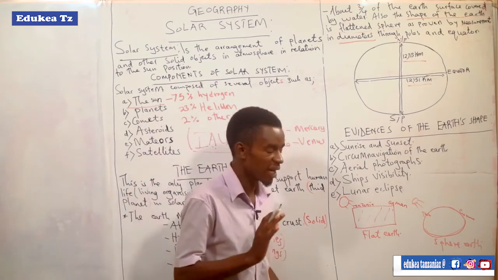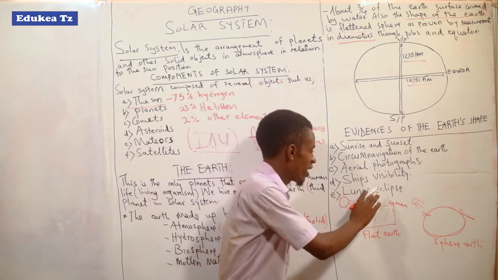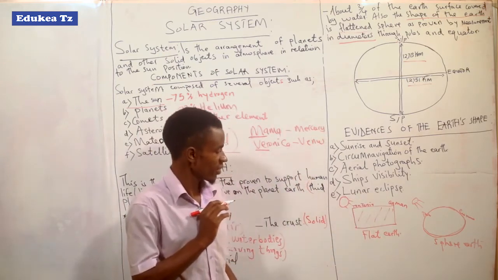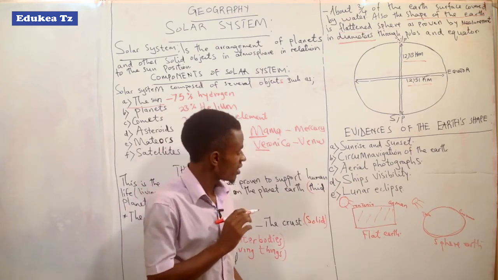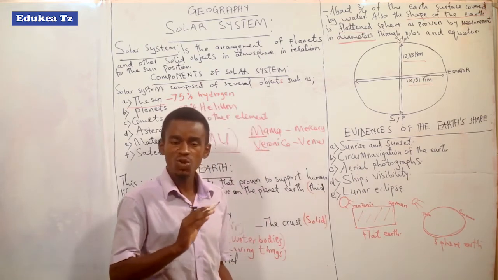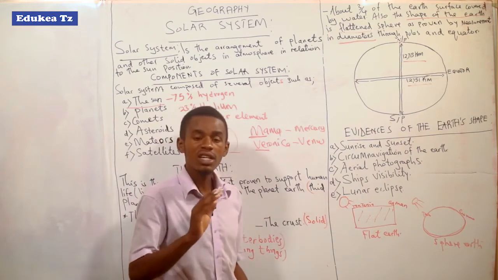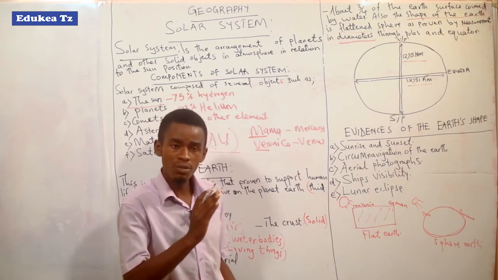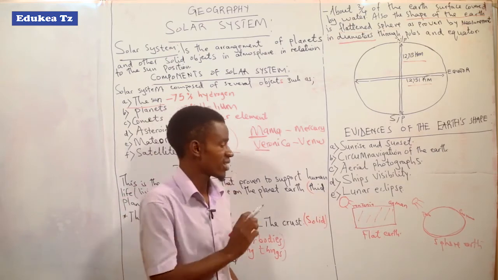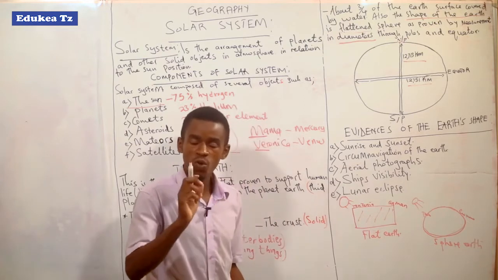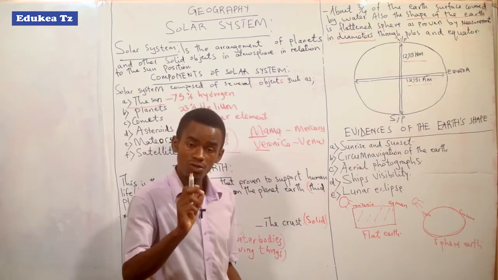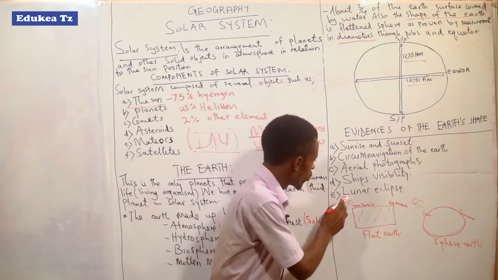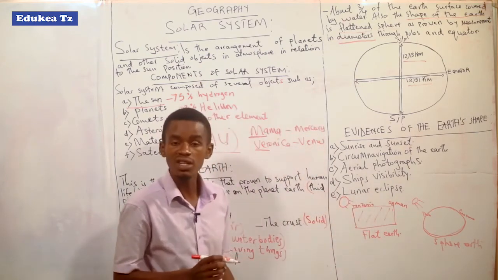Let's come to the last evidence, which is the lunar eclipse. So what is a lunar eclipse? It is the type of eclipse whereby the earth is moving between the moon and the sun. When we talk about the lunar eclipse, we can say the moon eclipse.